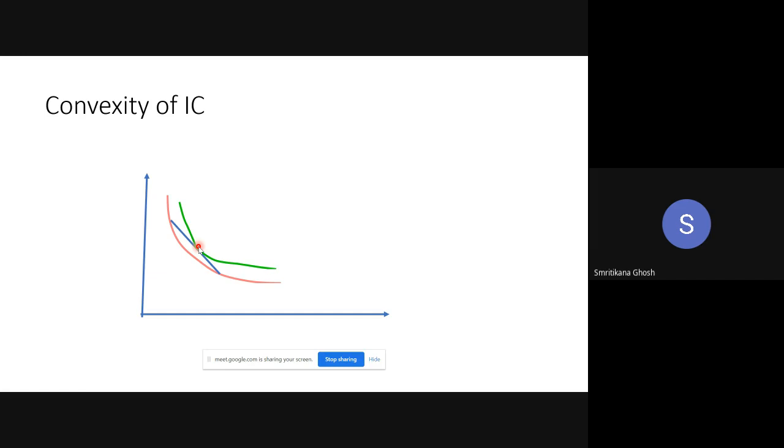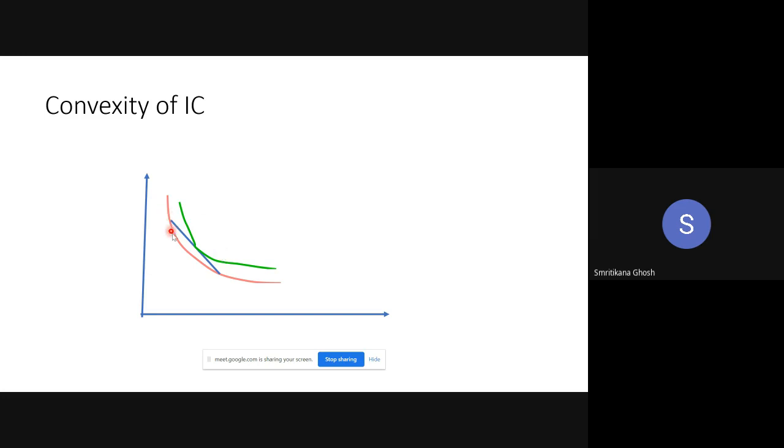That any combination of this point and this point is preferred. Any combination of this point and this point is giving more utility than the pink indifference curve. The green indifference curve is showing higher utility.